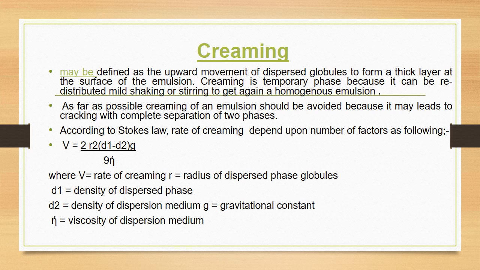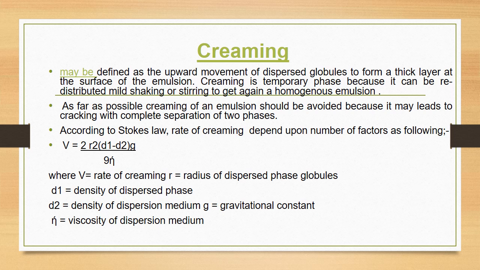We can see here the rate of creaming is directly proportional to the radius. That means if the radius is reduced, the rate of creaming can be reduced. So what we need to do is reduce the radius of dispersed phase globules. The more the radius is decreased, the more stable the emulsion is. For that, the emulsion has to be passed through homogenizers so that we get minute globules.